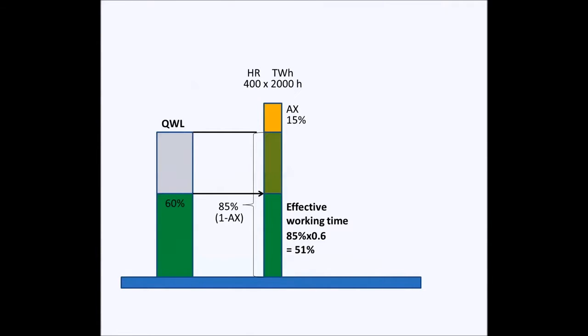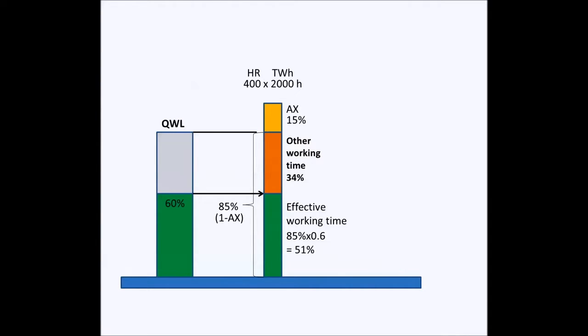Therefore, the calculated effective working time is 85% times 0.6. So 51% from theoretical working time is calculated to be effective. Other working time can now be calculated, and it is 34%.